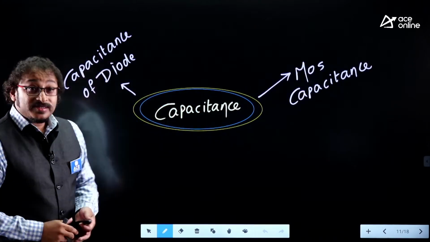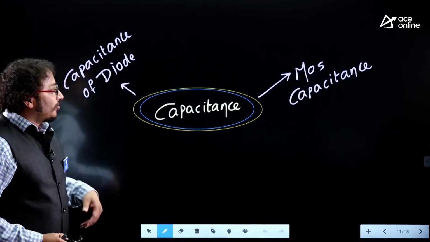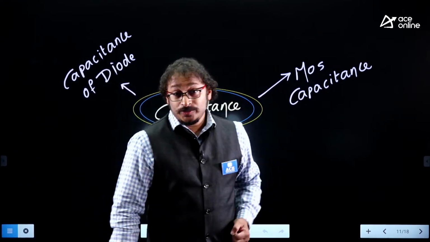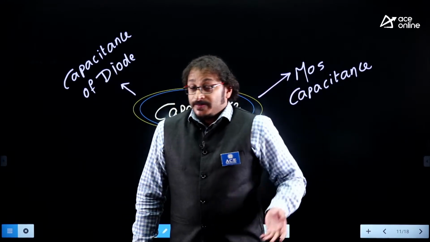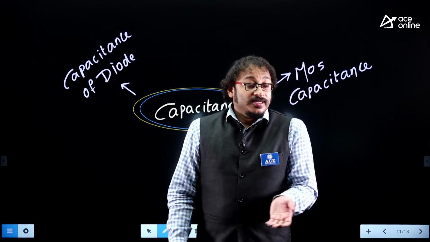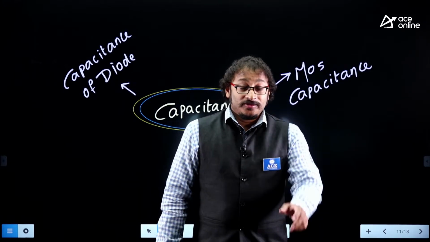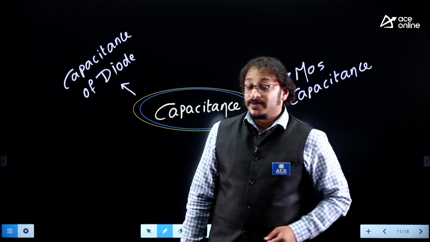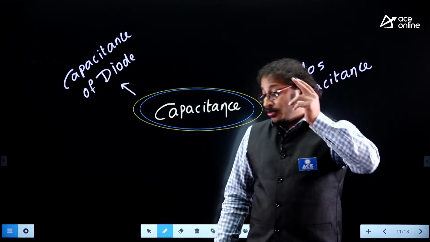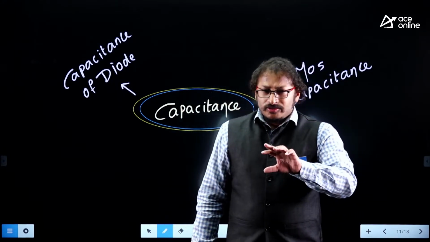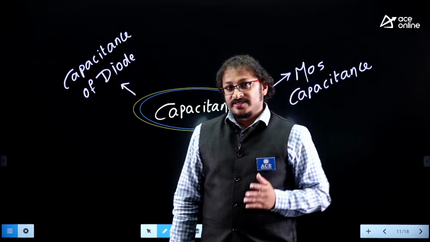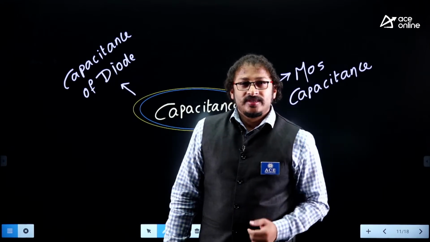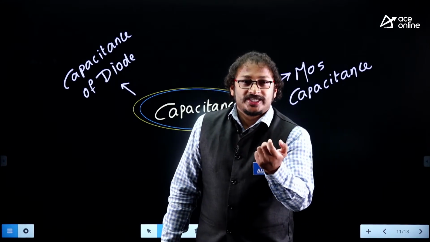Now, next is capacitance. Yes, very important. So capacitance of a diode and MOS capacitance. When you hear the word capacitance of a diode, you know that under open switch we have a capacitance. Under forward bias we have capacitance. Under reverse bias we have capacitance, the so-called depletion capacitance and diffusion capacitance. Diffusion capacitance is also called charge storage capacitance. Depletion capacitance is also called transition capacitance. Am I right? So when you are studying about capacitance of a diode, try to recollect the relation between voltage versus capacitance, carrier lifetime versus capacitance, and the current with respect to capacitance,